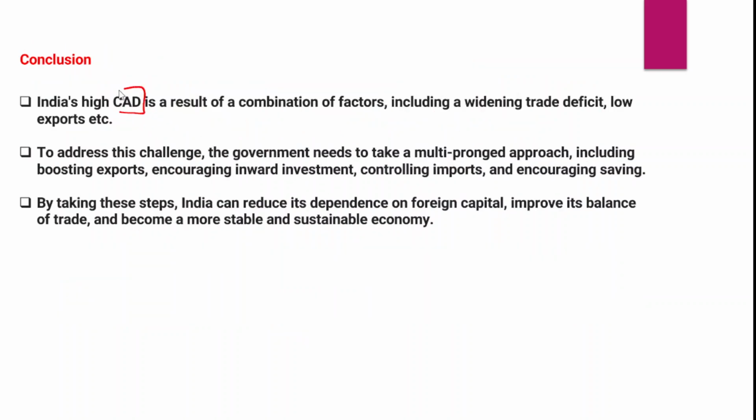India's current account deficit is actually the result of a combination of multiple factors. They include a widening trade deficit and the low exports that India has been experiencing. In order to address this challenge, the government needs to take a multi-pronged approach, which involves boosting exports, encouraging inward investments, controlling imports, and encouraging savings. All these measures have to be undertaken. Whatever we have discussed in the body of the answer, you could mention in the conclusion.